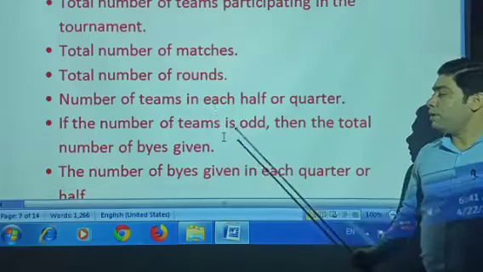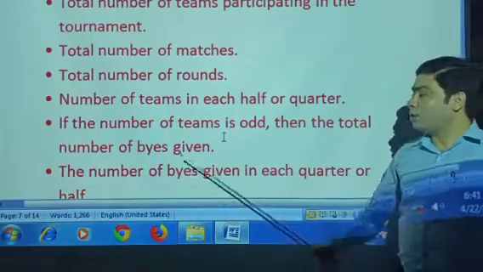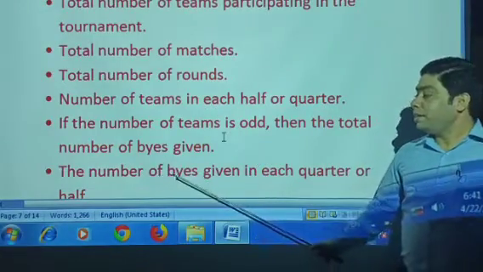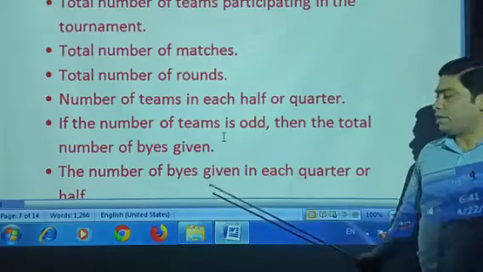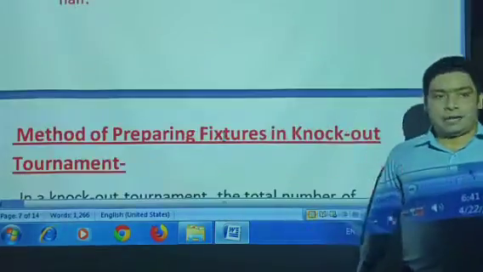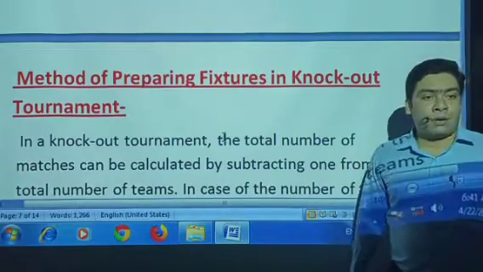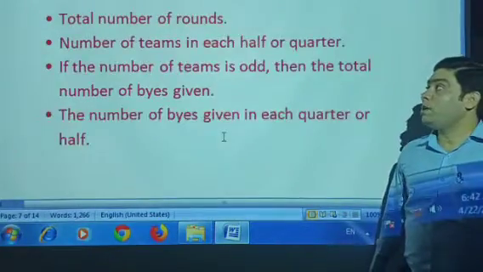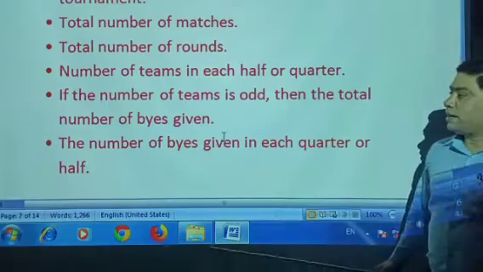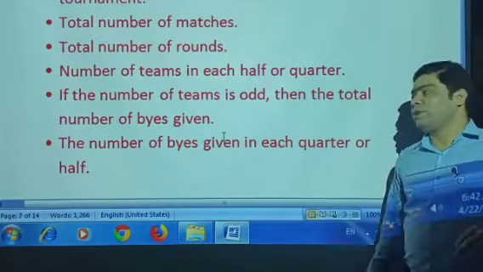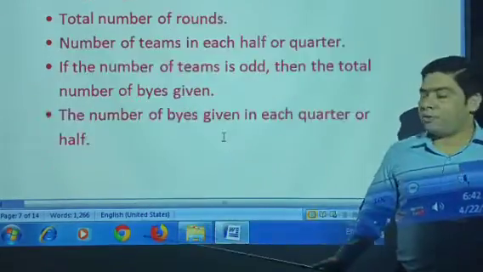If the number of teams is odd, then the total number of byes given, the number of byes given in each quarter or half. That means here we are discussing 4 things. What is the number of matches, what is the number of teams, what is the number of byes given, odd or even is to be there. So we are discussing it.